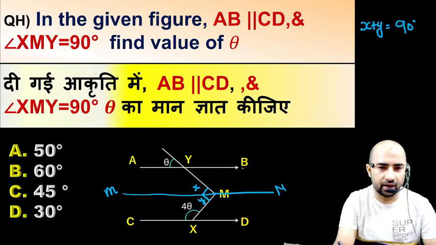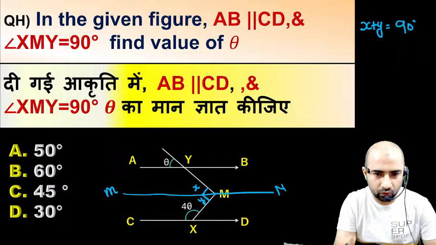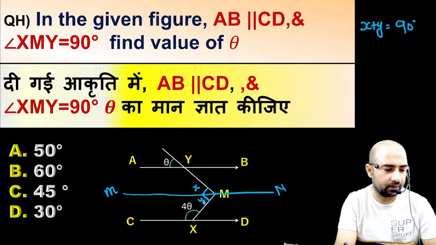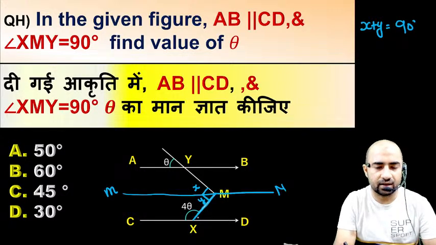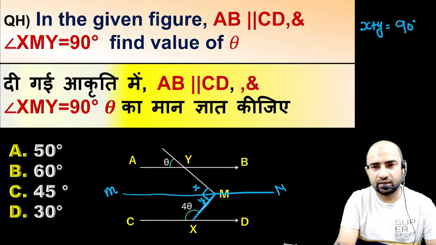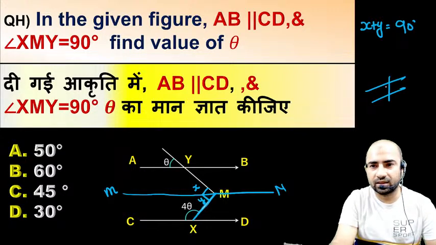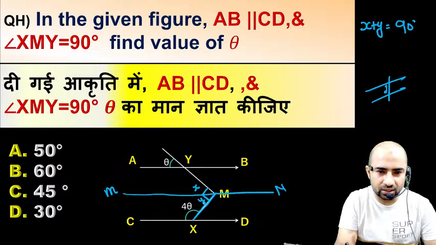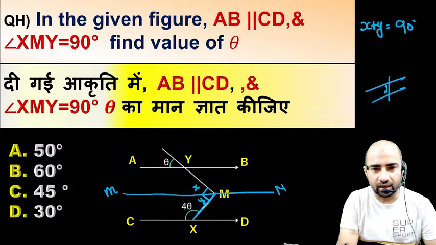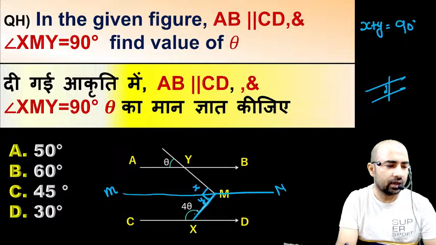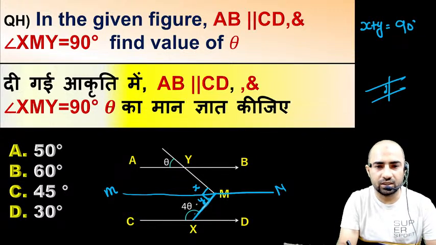Is this okay? Now you can see here this 4 theta plus y. So what will be the value of this 4 theta plus y? This is a straight line, and we know that whenever we have two parallel lines, then these two angles, this y and this 4 theta, are called the interior pair, and the sum of these two angles is 180.